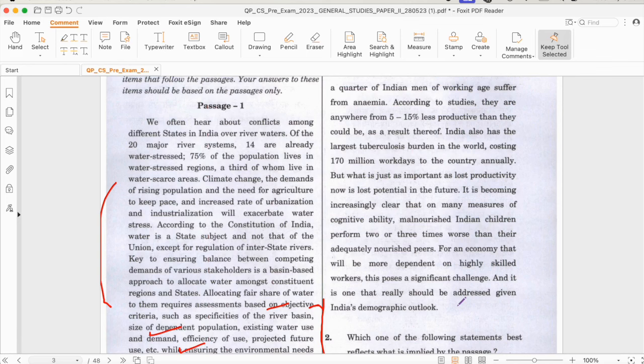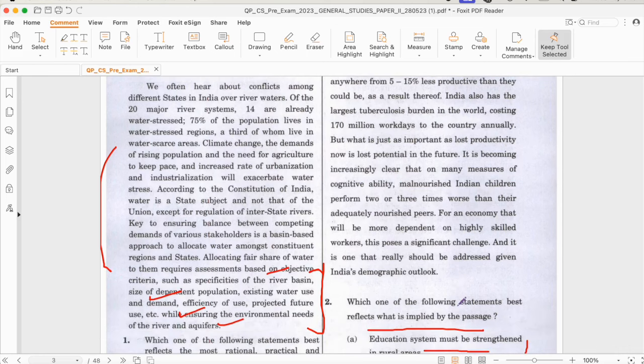It is becoming increasingly clear that on many measures of cognitive ability, malnourished Indian children perform 2 or 3 times worse than their adequately nourished peers. For an economy that will be more dependent on highly skilled workers, this poses a significant challenge, and it is one that really should be addressed given India's demographic outlook.